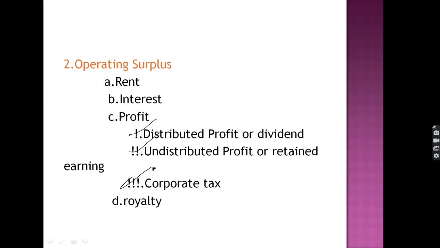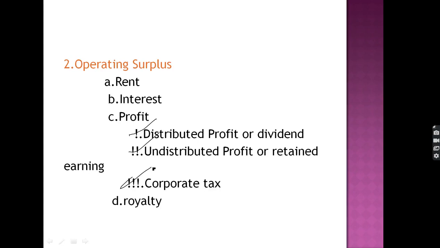Once we add the profit as a component, we have nothing to do with the further components. For example, when we add profit in our calculation, then we don't need to add undistributed profit, distributed profit and corporate tax.